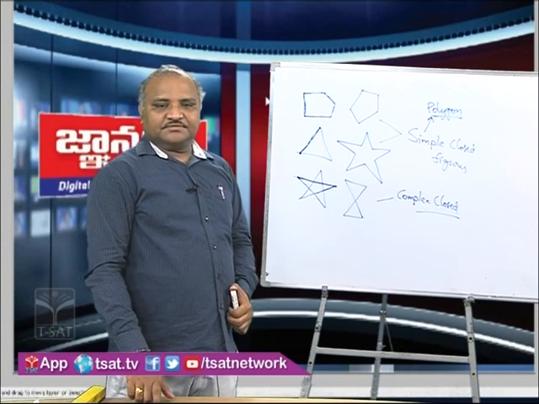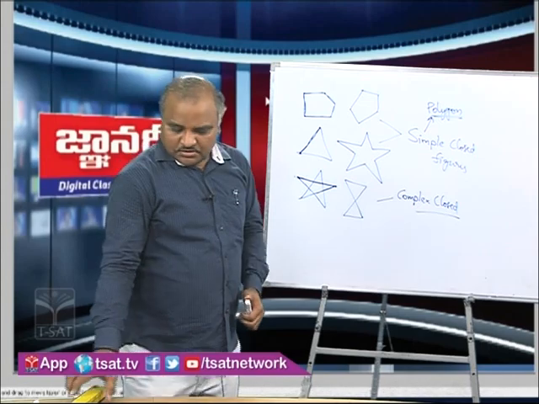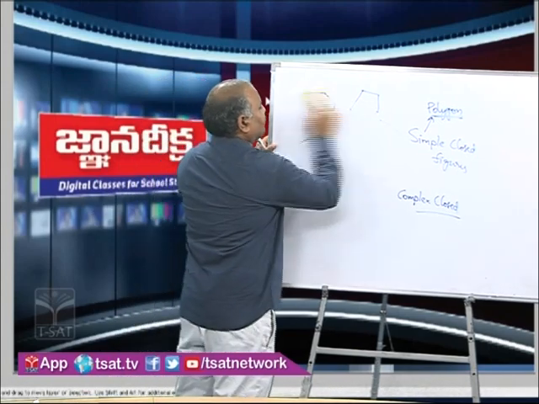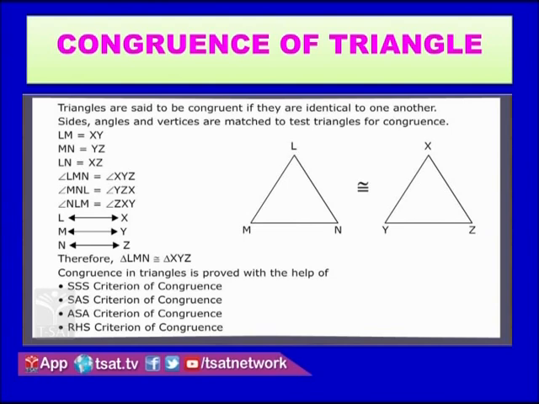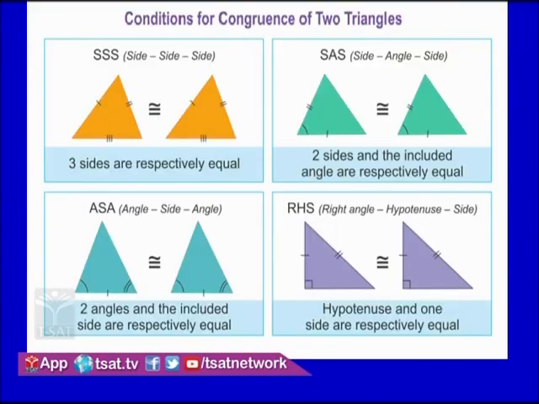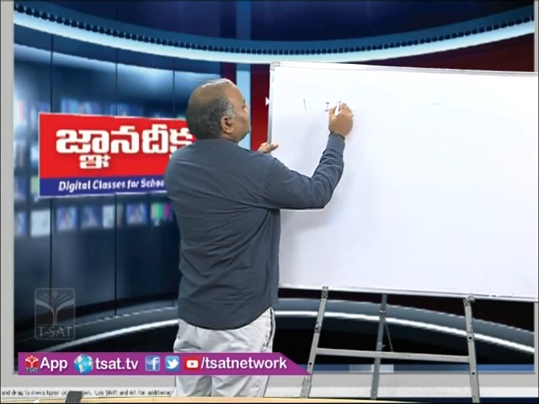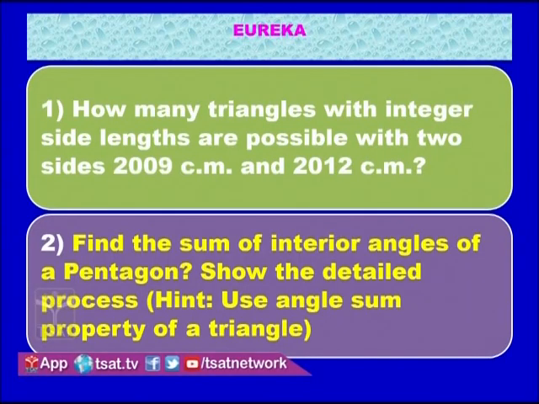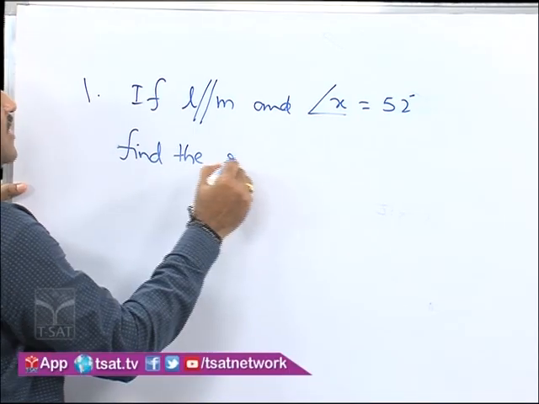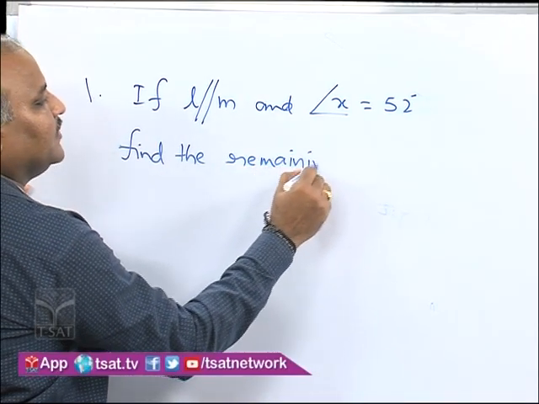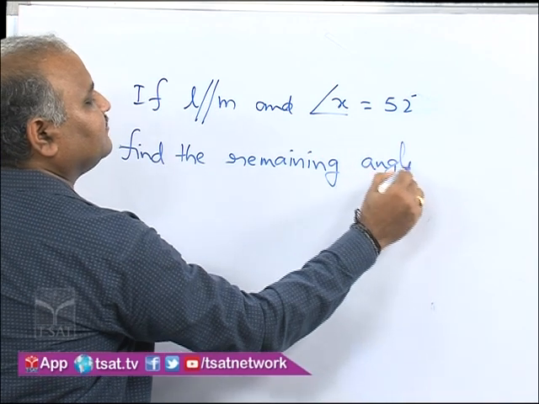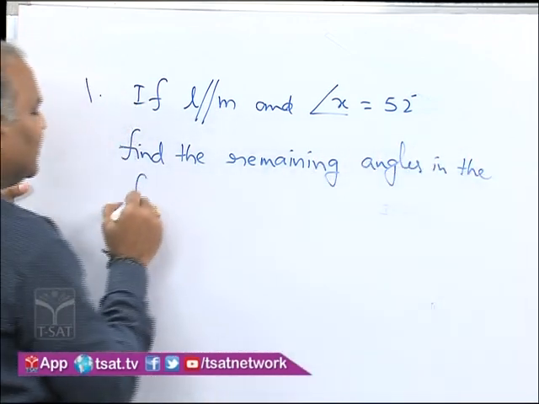Questions, you see. First question: if L is parallel to M and angle X is 52 degrees, find the remaining angles in the figure.